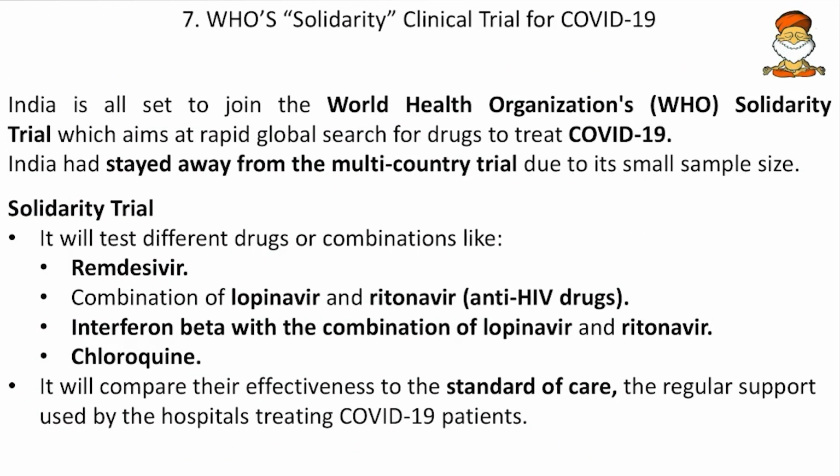Then come to the next, WHO's Solidarity Clinical Trial for COVID-19. Here India is all set to join the WHO's Solidarity Trial, which aims at rapid global research on drugs to treat COVID-19. The Solidarity Trial is going on with 4 drugs. First, remdesivir is being tested for its ability to cure COVID, and then the combination of lopinavir and ritonavir. These are anti-HIV drugs, and their effectiveness is being tested on COVID-19. And then we have interferon beta, in combination with lopinavir and ritonavir. And then chloroquine, a TB drug, is also being tested.